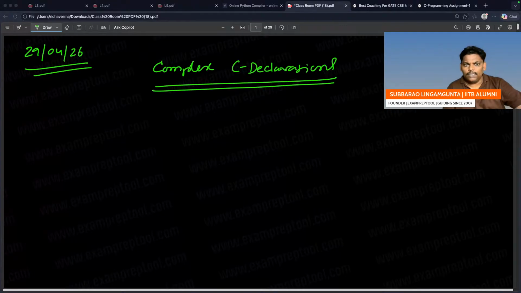Complex C declaration, this is the topic. Be careful, everyone. I'm going to discuss it now. The date is 29/04/26, please take care of this also. Most of the things we have done, in my opinion 99% is done. Maybe if you cover this also, you will get the maximum advantage. Let's finish this off also.